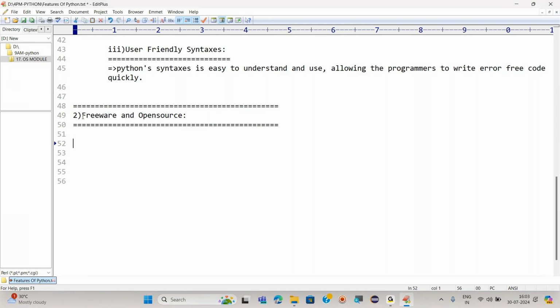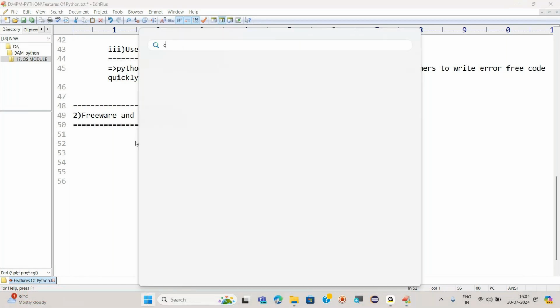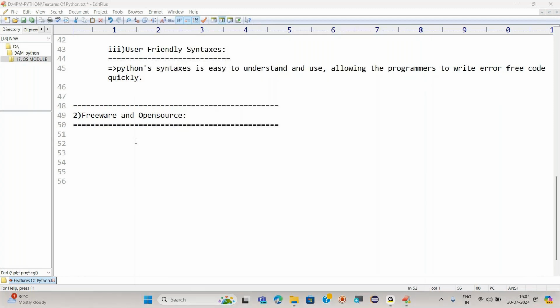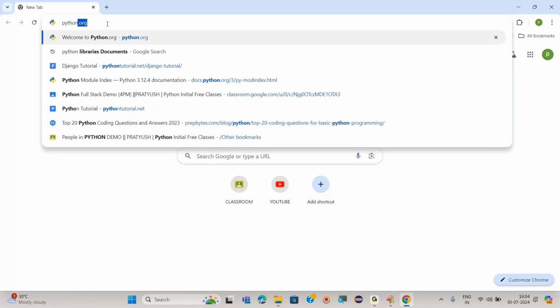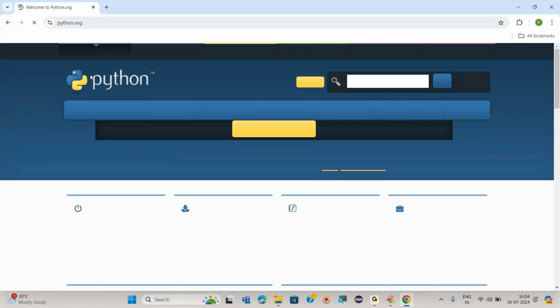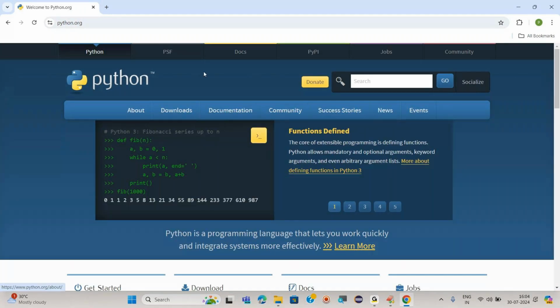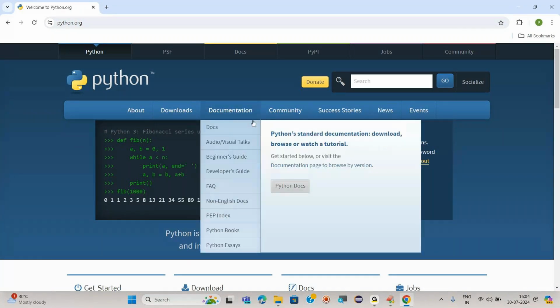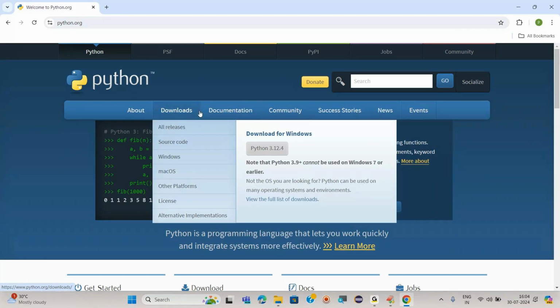Now, why is Python also known as freeware and open source? First of all, the meaning of freeware is that freely we can download it from somewhere. If you open Chrome or any search engine, you have to write python.org. If you check this, you will get into the page with these many options, and this is the official website of Python.